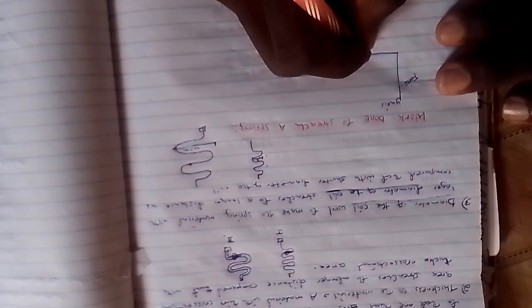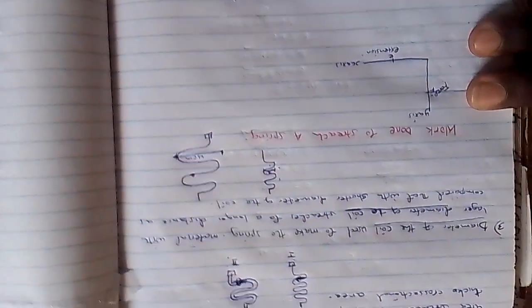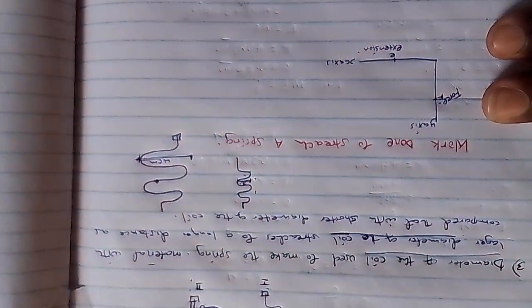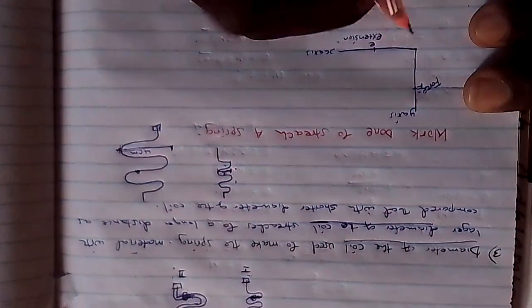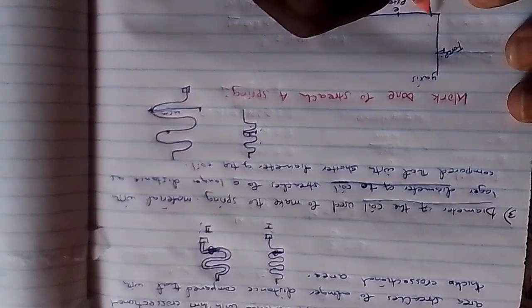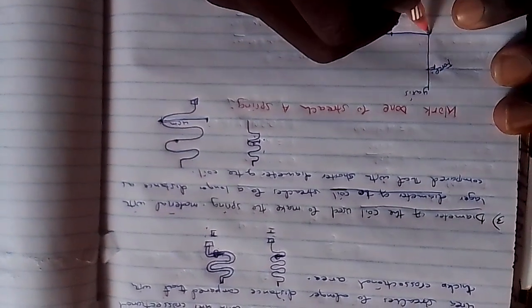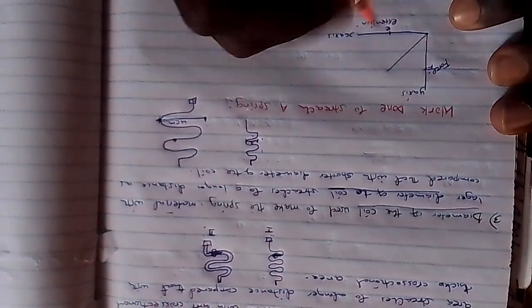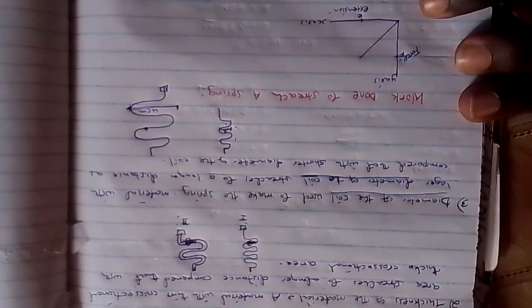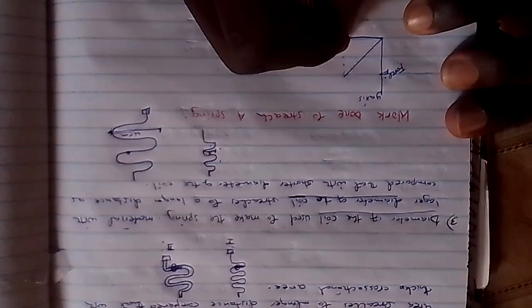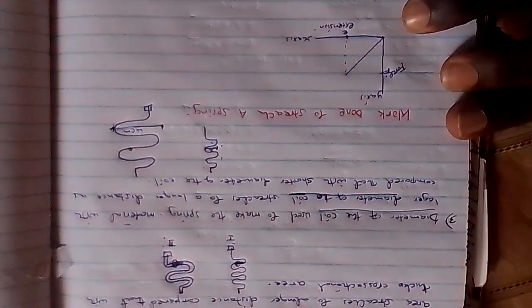On x-axis the extension is at this point. On y-axis the force is at this point, and everything starts from 0. It means the graph drawn will be this, the example of the graph which will appear, and the graph is a straight line through the origin. I can complete it like this to form such a triangle.